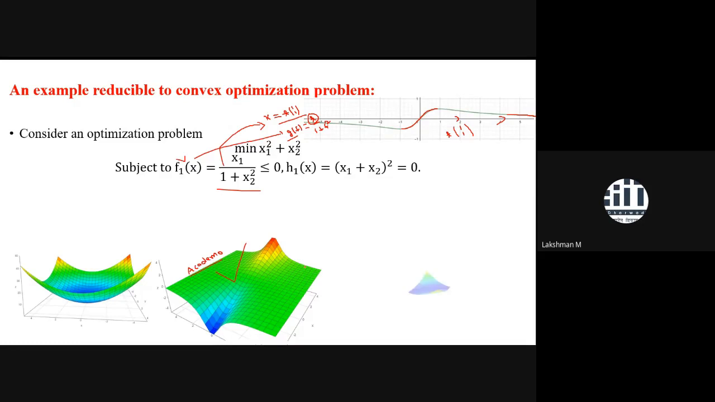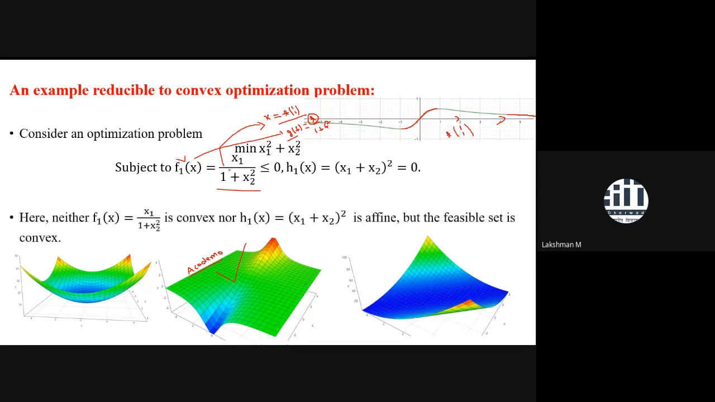You had already seen that this problem is actually a convex problem, but it is not in standard form. Why? Because this function is not convex, and here the equality constraint is also not affine. But overall, the feasible set is a convex set. The feasible set of this problem is a convex set.